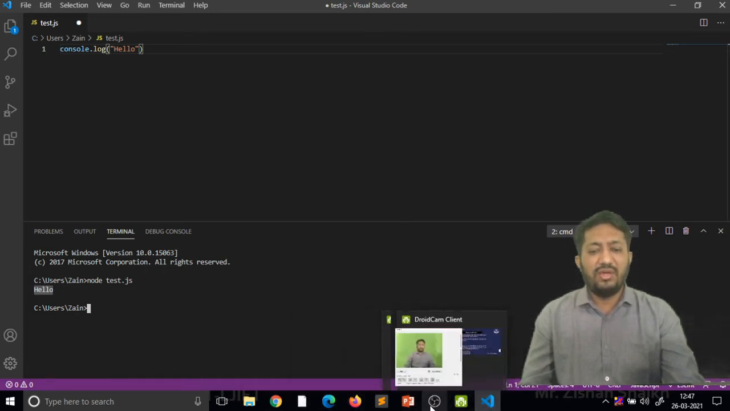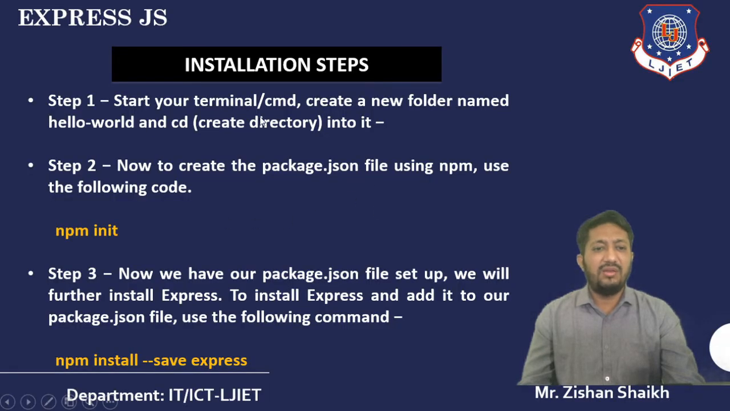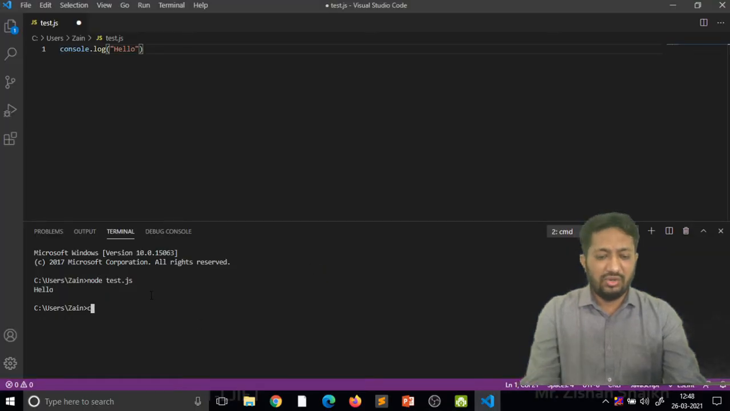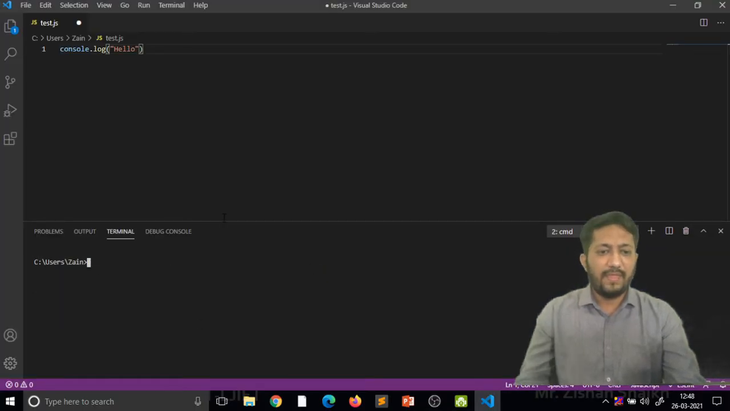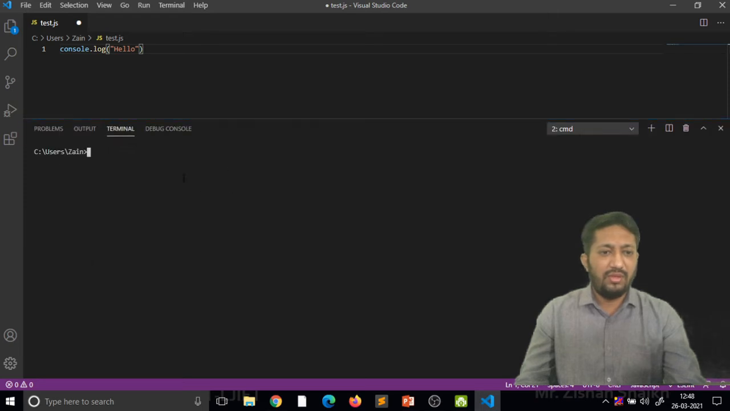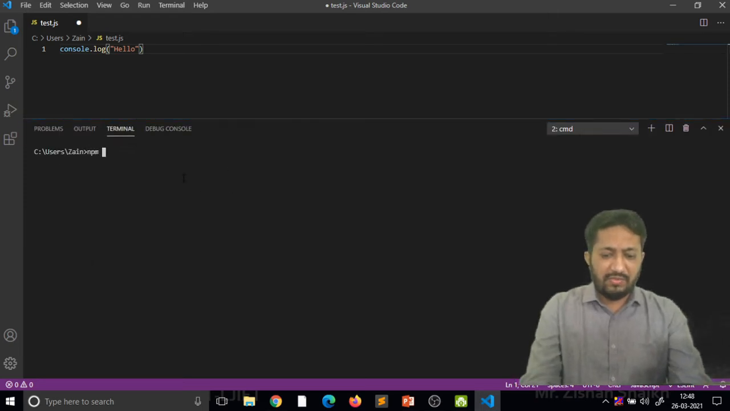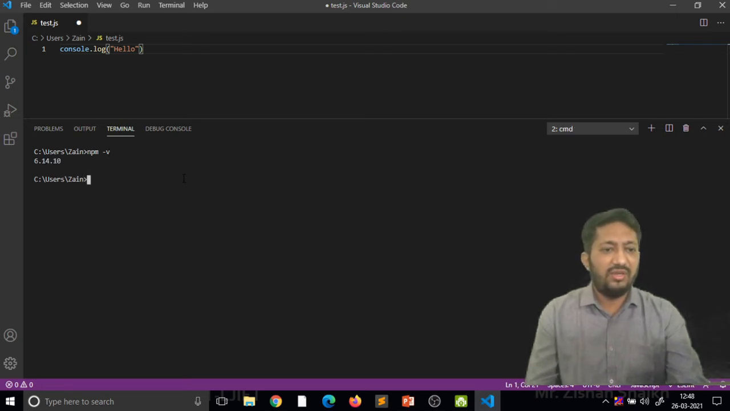Okay, if we are talking about the basic steps, then we have to create some folder here, create our directory, and then initialize npm to create the package.json file. So we require npm here, and before that we have to check whether it is already installed or not. I'm just clearing. So let's check if npm is available or not. You can see here npm space hyphen v. Yes, our npm version 6.14.10 is available.